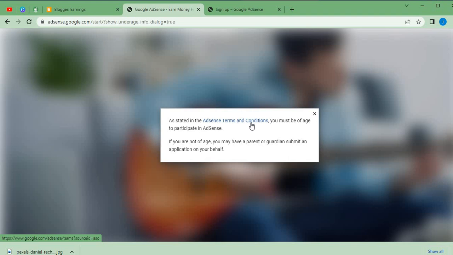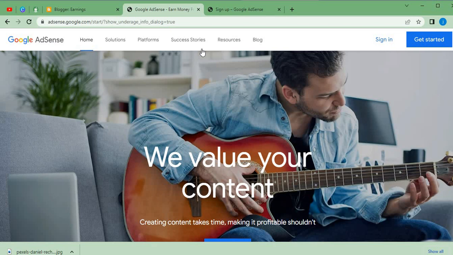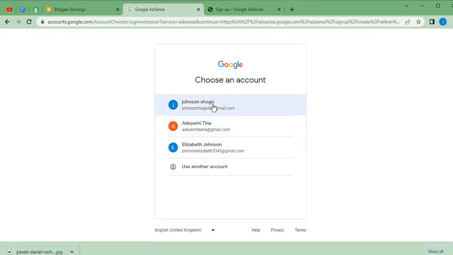I'm so sorry. The reason why it's actually showing this view is because of the Gmail that I am using for this particular one, because the Gmail belongs to my younger sister. Nevertheless, let's try to continue with another one. Get started and continue with this.